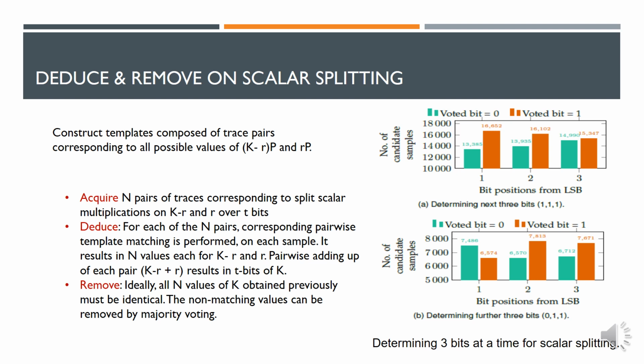We want to stress on the fact here that the majority voting scheme was very instrumental in deciding the overall success of the attack. The behavior of the branch misses has a huge similarity to the 3-bit predictor characteristics. Thus, we decide only on 3 bits at a time. Once we identify 3 bits, we retrace the split scalar values individually and remove the candidate values for both k-r and r which do not tally with the retrieved bits. We iteratively apply this same adaptive template matching method to reveal the next bits without error. For the exact details on the template matching techniques, we invite the viewers to have a look at the paper.